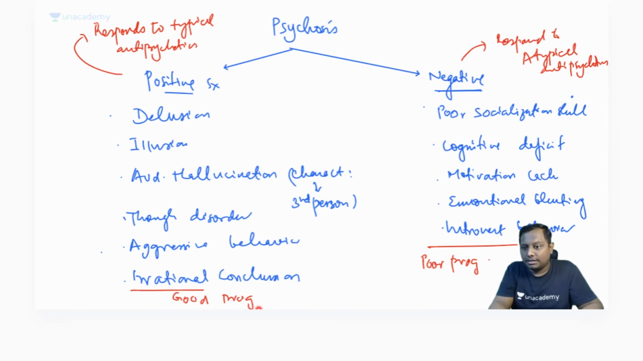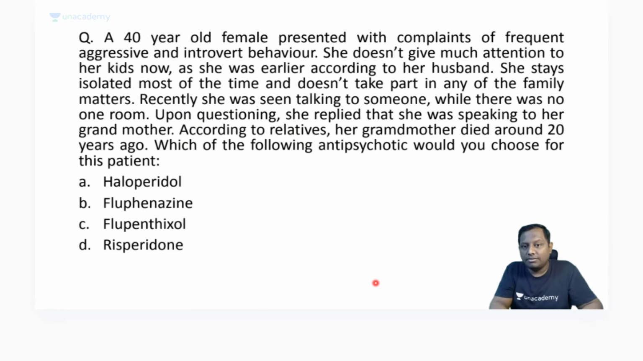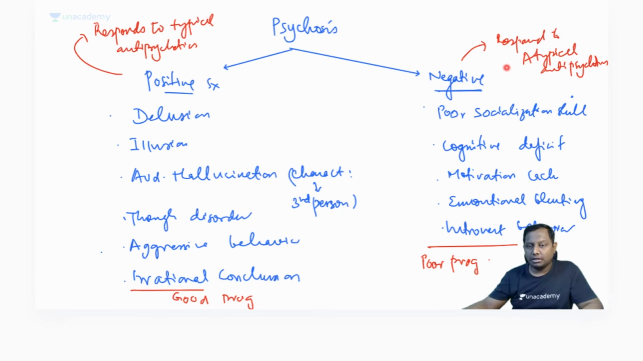Now, if you see here, the patient is having symptoms of both. The patient is having positive symptom and negative symptom. So remember this: all the patients who are having negative symptom and those who are having the positive symptom, they all will be responding to the atypical.